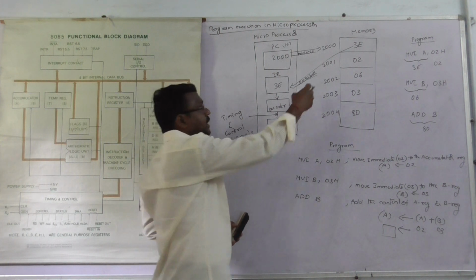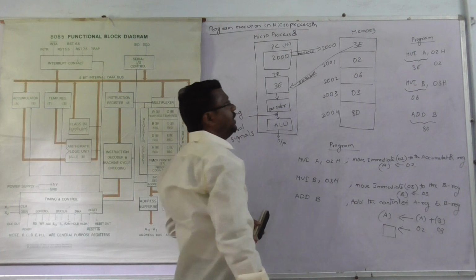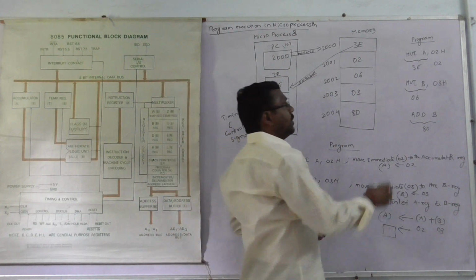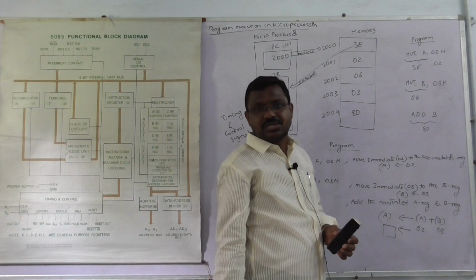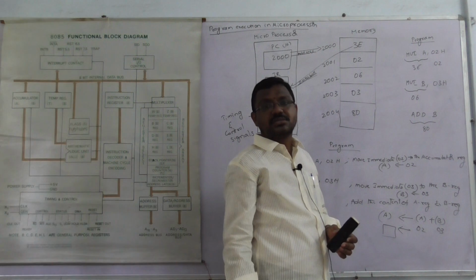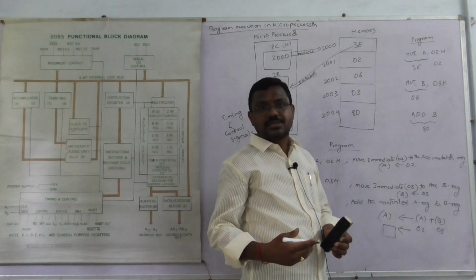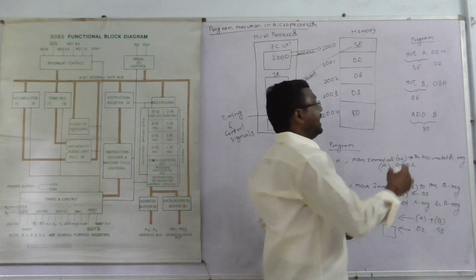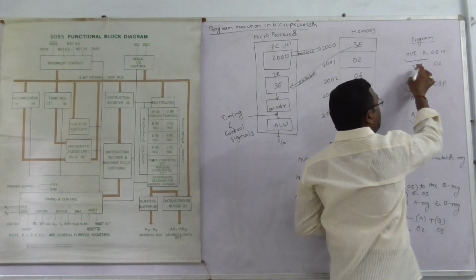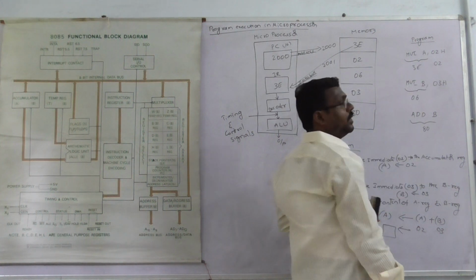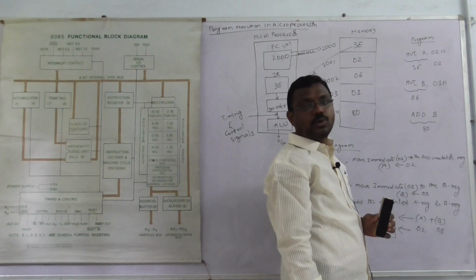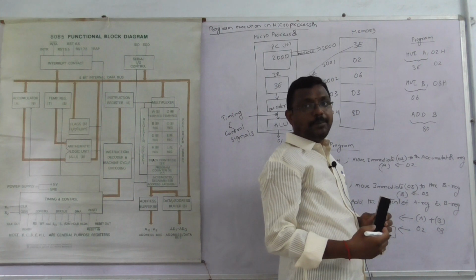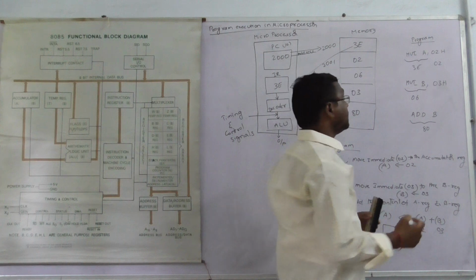Okay, here the memory. Memory is a set of memory locations. A program means a sequence of instructions to perform a particular task or function. Each instruction consists of an opcode and an operand. Opcode means operation code. Operand means data item.